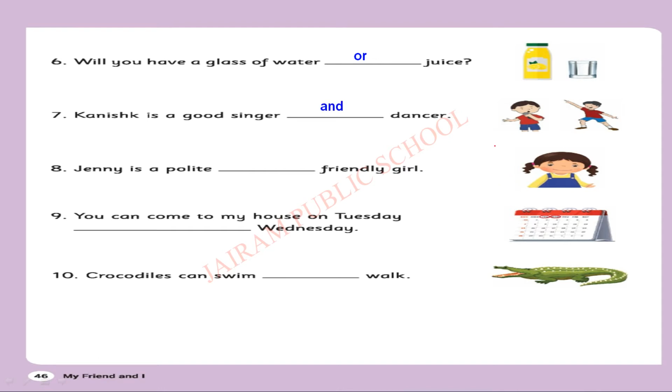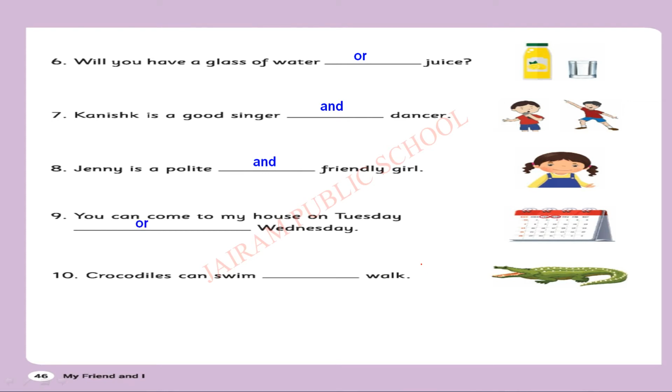Kanishk is a good singer dash dancer. He can be both, am I right? But we can write and or or. If we are in doubt, we can make a choice. If we are sure, we can write and. Jenny is a polite dash friendly girl. Yes, she can be both. She can be polite and she can be friendly. So, and, A-N-D, and.